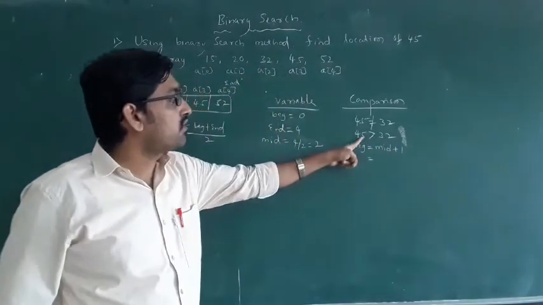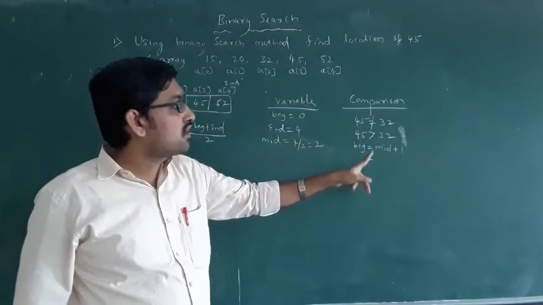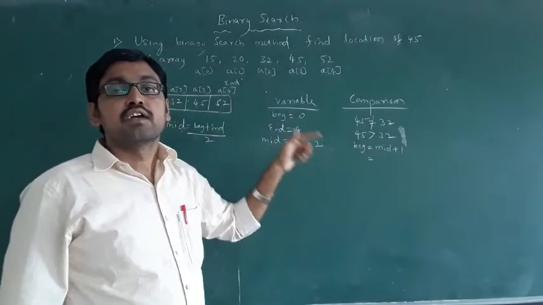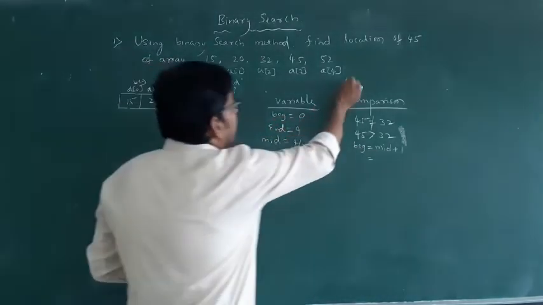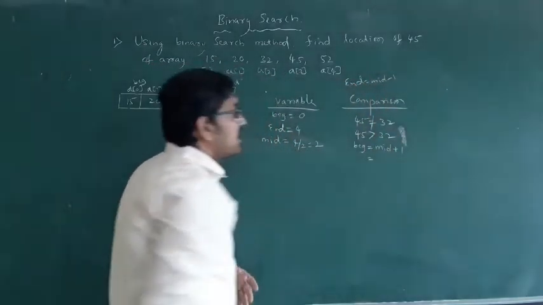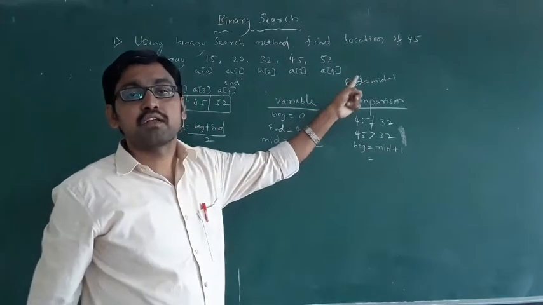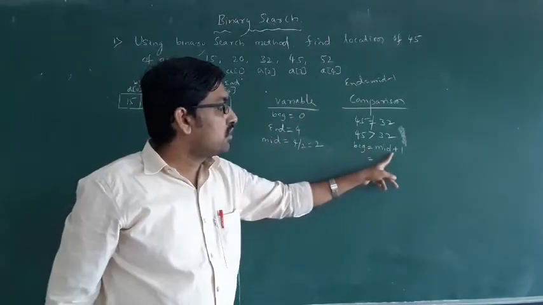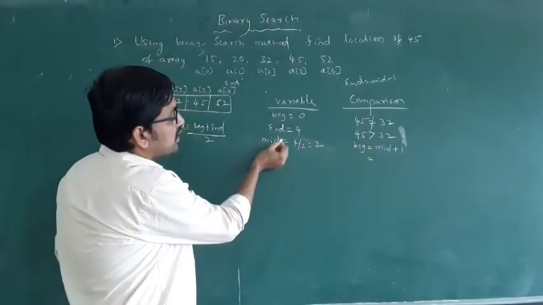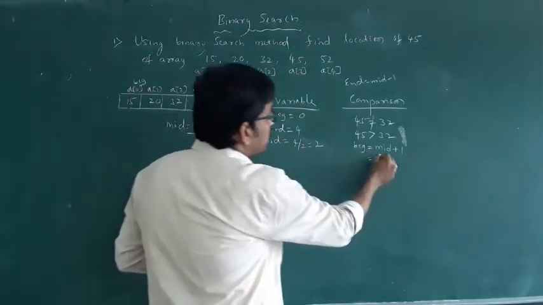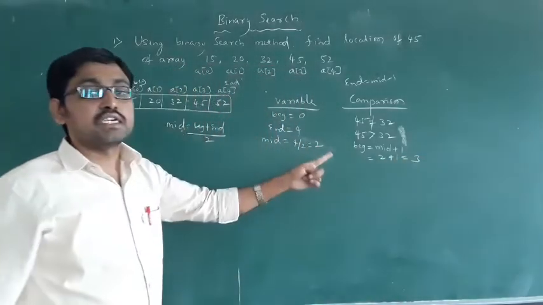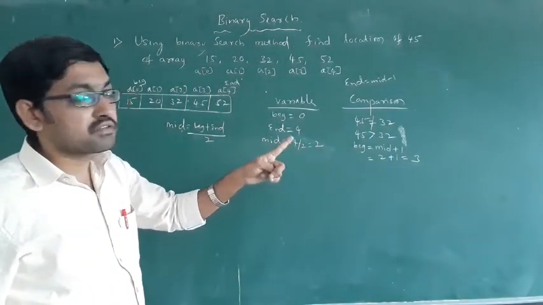If 45 is greater, you have to use beginning equal to mid plus 1. If it is less than, then you have to use the formula end equal to mid minus 1. Less than means end equal to mid minus 1. Greater means which formula do you have to apply? Beginning equal to mid plus 1. What is mid here? Look at the answer, you have 2. 2 plus 1, how much? Answer is 3. Mid plus 1, 2 plus 1, 3.